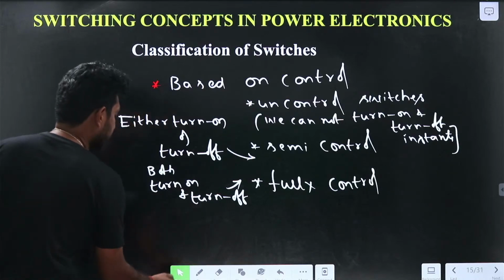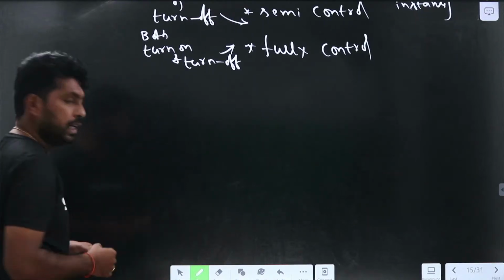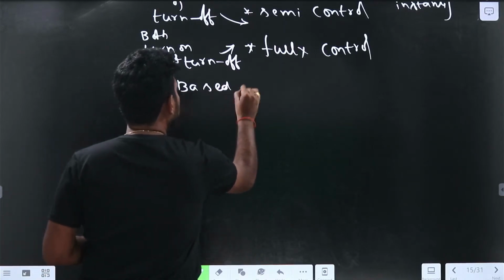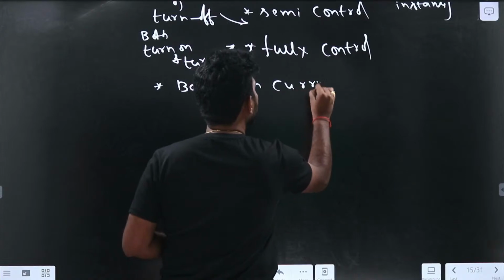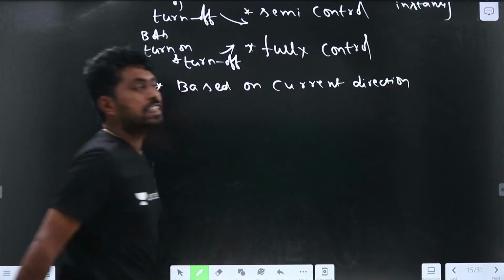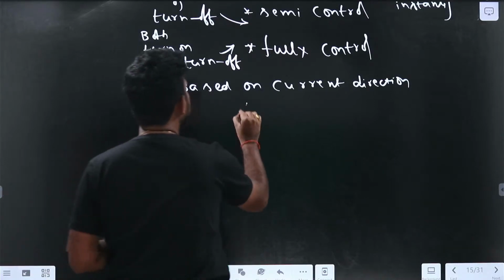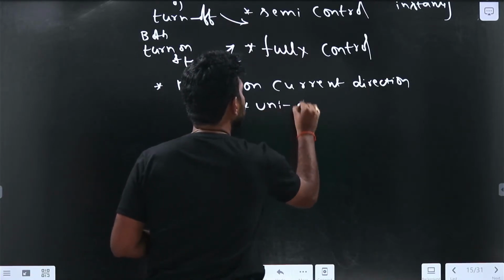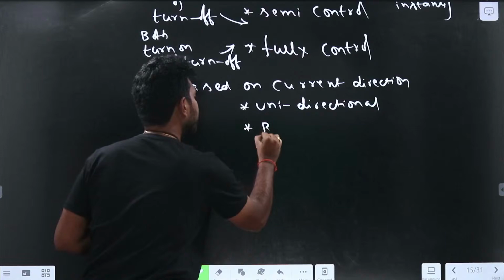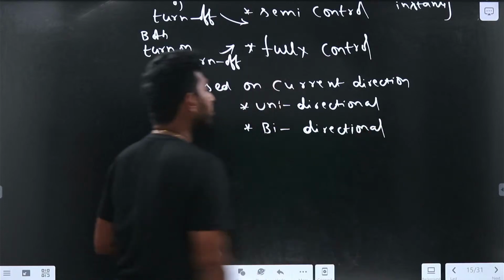Now let us see the next classification, which is based on current direction. The switches are classified into two types: unidirectional current switches, and the second one is bidirectional switches.